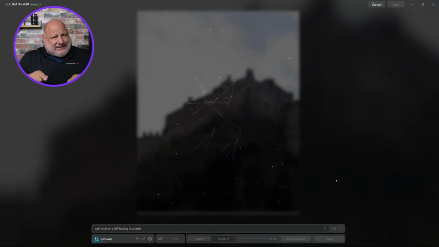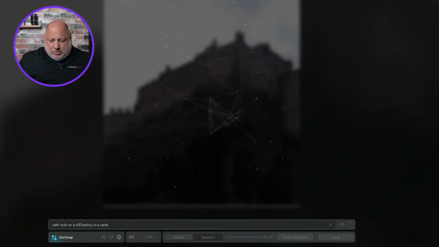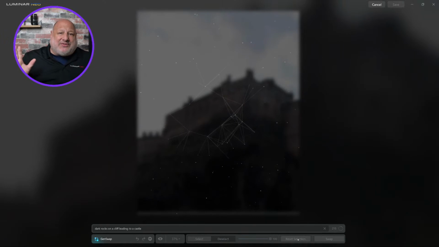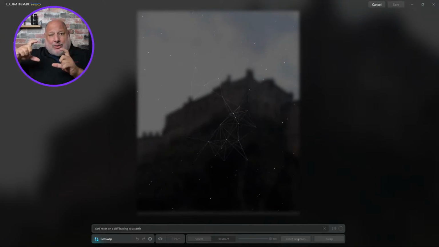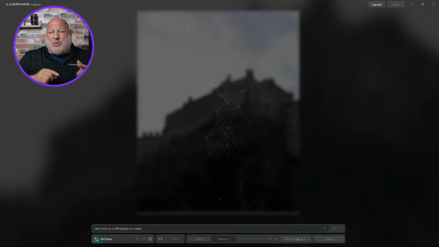Because it's already selected, it's going to take that into consideration and re-swap it again. If I wanted to swap, let's say I love the effect, I love what it did, but I want to do something else, then that's where we come down here. Let's see if I can zoom in for you. Right here, reset selection. That's when you'll reset the selection because that selection's already good. Then you'd reselect another selection and then hit swap. This way, it doesn't regenerate what you already did.